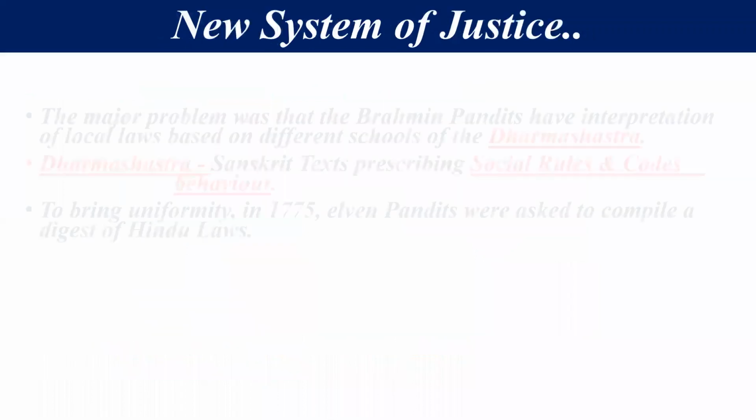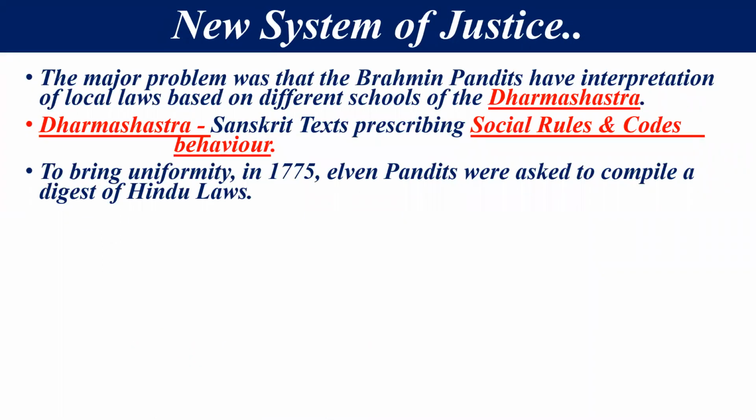We will discuss later. The first major problem was that the Brahmins and the Pandits interpreted the local laws based on different schools of the Dharma Shastra. Now the question arises here, what is Dharma Shastra? If we think about the basic major problem which Britishers faced during the administrative system, it was that Brahmin Pandits all interpreted the local laws in a different manner and in different schools of the Dharma Shastra.